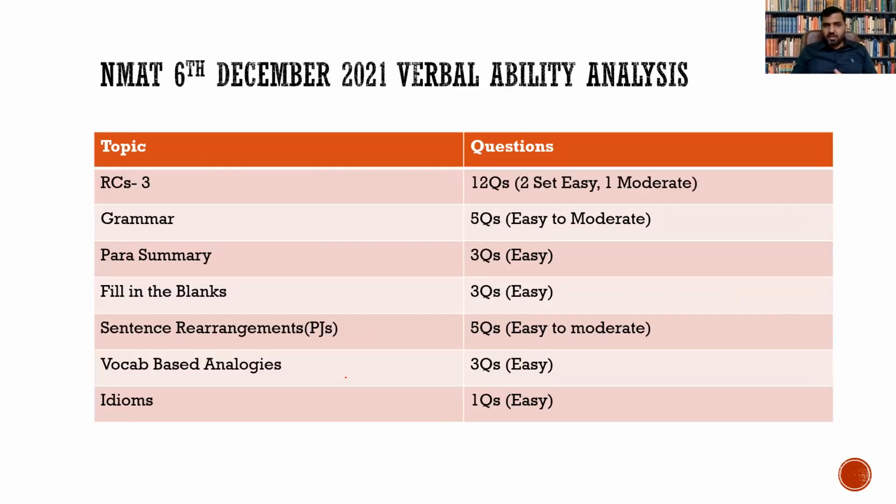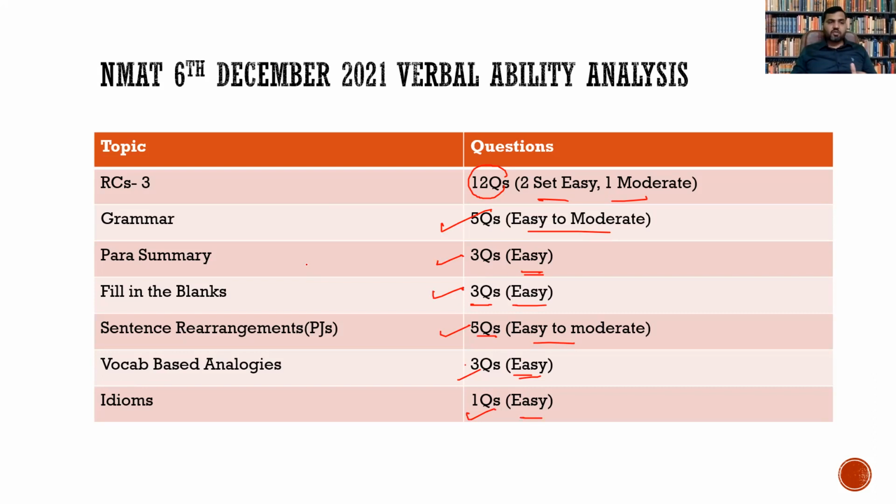Now talking about the verbal section, guys, language skill. You see that there are 3 RCs of 12 questions. 2 were said to be quite easy, 1 was moderate. Grammar, we have 5 questions, very easy to moderate. Para summary, 3 questions, easy, as per the students' feedback. Fill in the blank, 3 questions, very easy. Sentence rearrangement, 5 questions, easy to moderate. Vocab-based analogies, 3 questions, easy to solve. Idiom phrase, 1 question, very easy to solve, right?